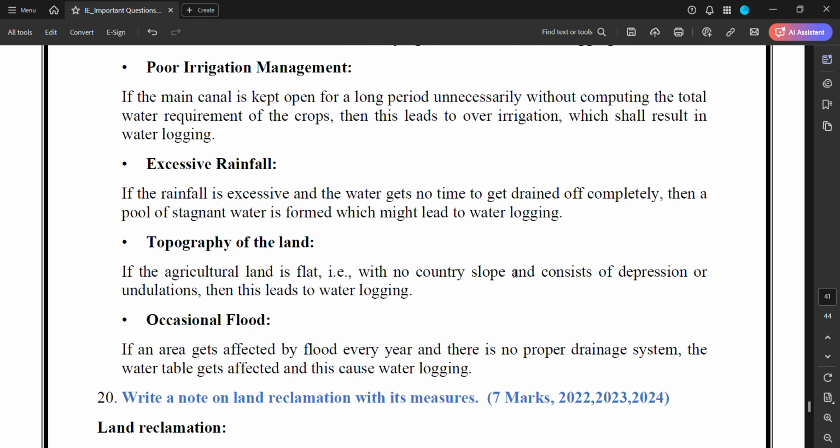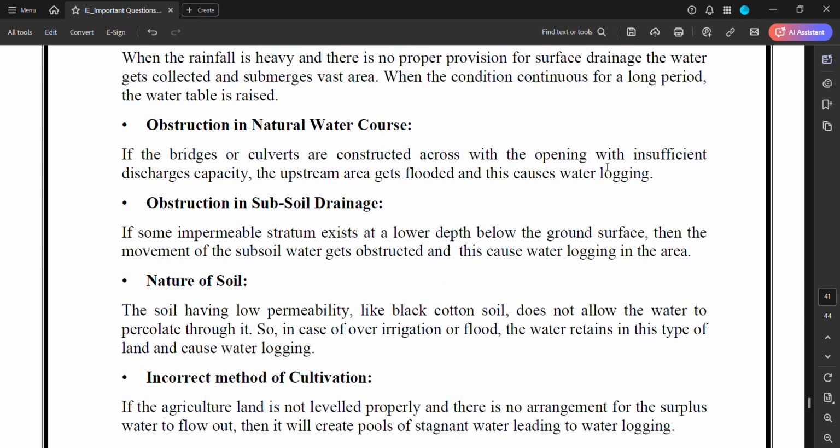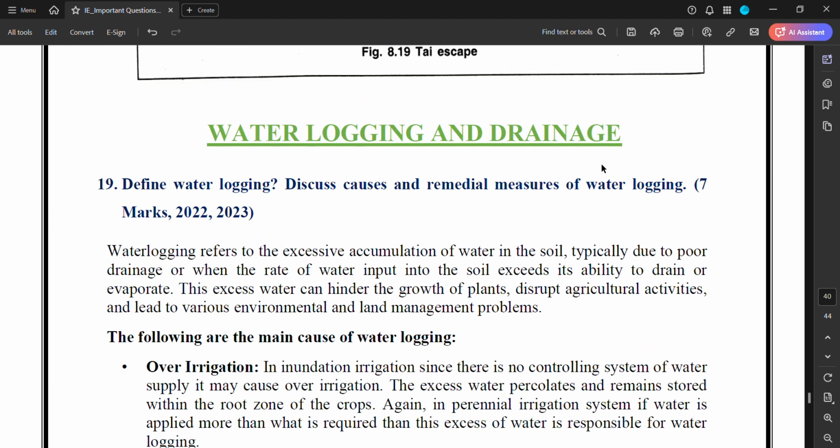Next is the topography of the land. If the agricultural land is flat with no controlled slope and consists of depressions or undulations, then it leads to waterlogging. Occasional floods. If an area gets affected by floods every year and there is no proper drainage system, the water table gets affected and this causes waterlogging. So these are the factors that affect waterlogging.